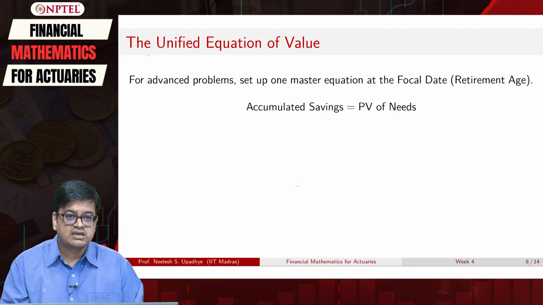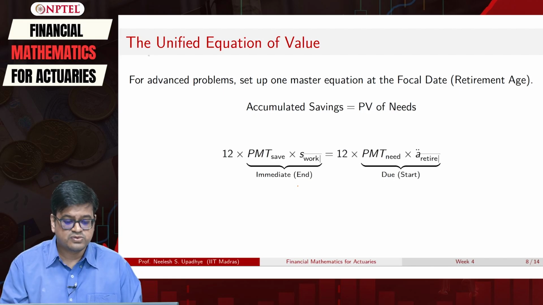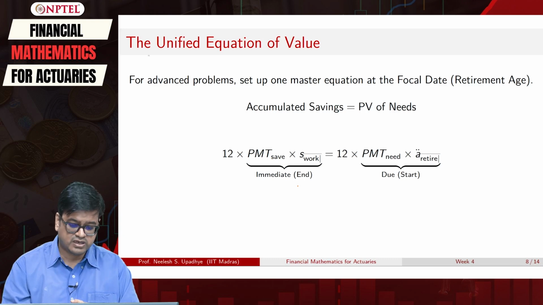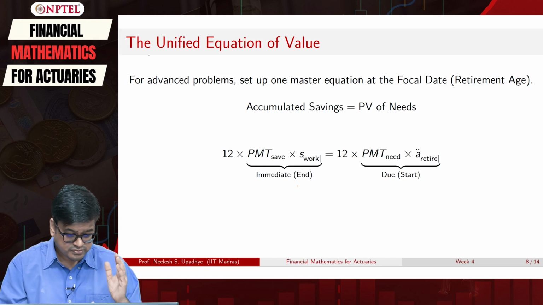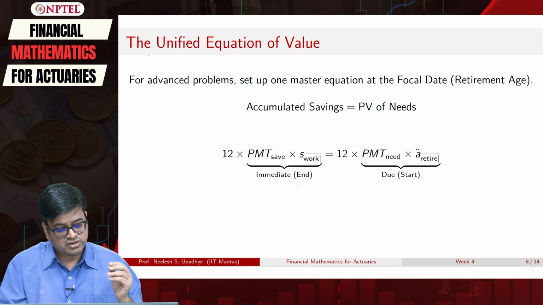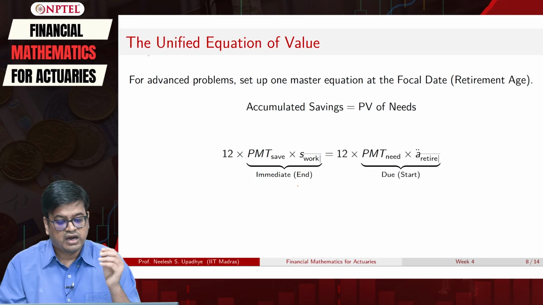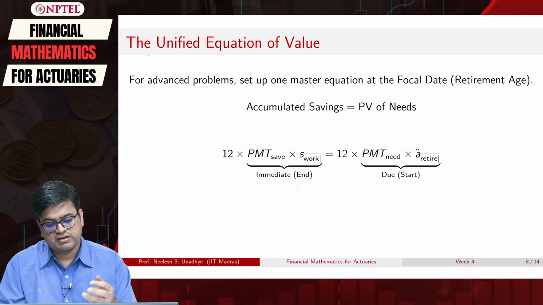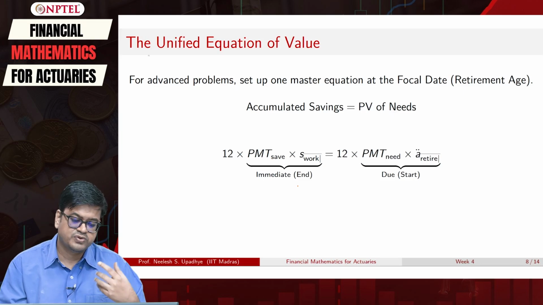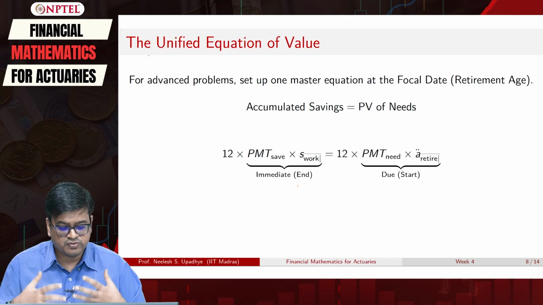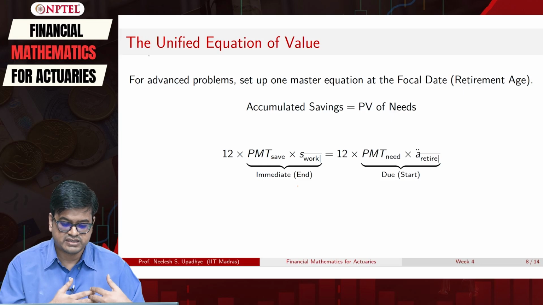All these things translate into one nice formula, the unified equation of value, where we started with 12 monthly payments that you need to save and multiplied it with the future value of annuity at work, which had a higher interest rate.